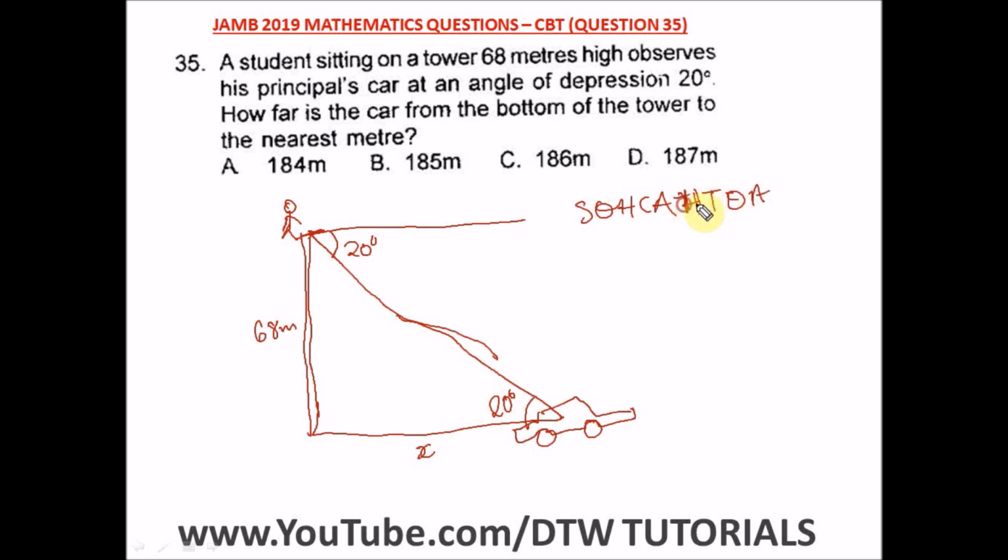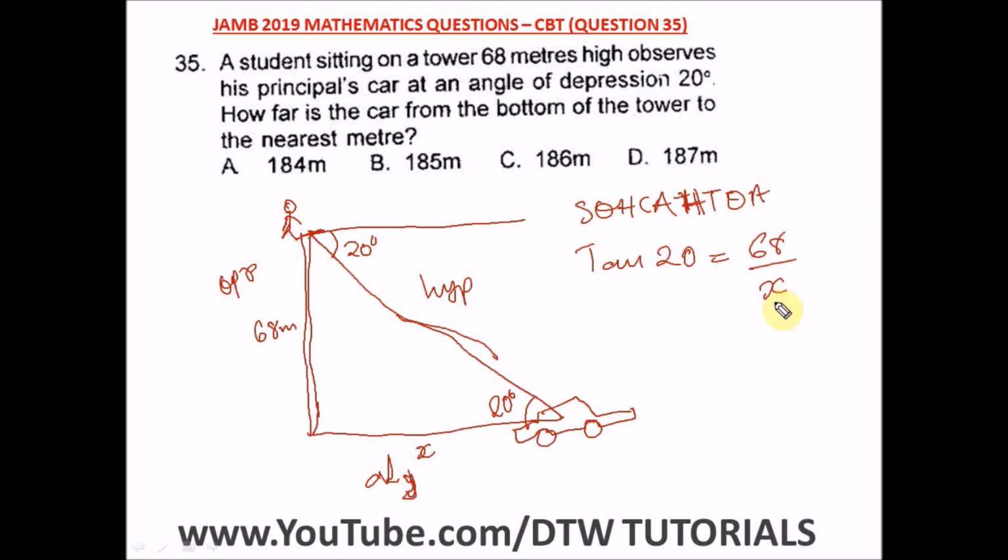So from here, how can we get x? This is our opposite, this is our hypotenuse, and this is our adjacent. So we just have to relate our opposite and our adjacent, and to relate this, we're going to use our tan. So we have tan 20 is equal to our opposite, which is 68, divided by x, which is the distance of the car from the bottom of the tower.